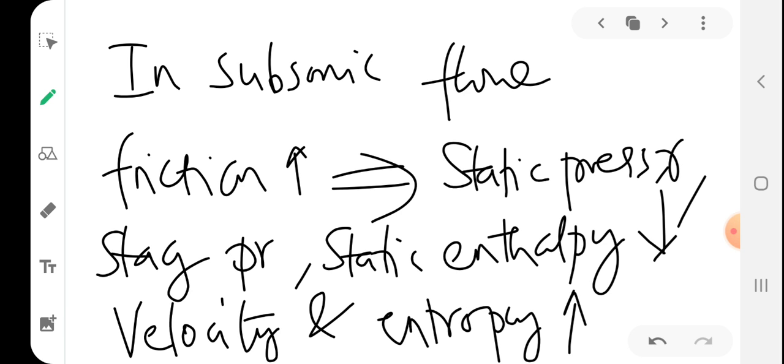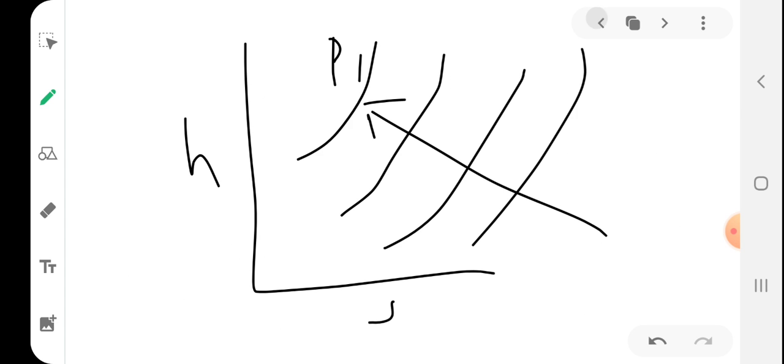So two parameters increase and three parameters decrease, right? Okay. So that you have understood.